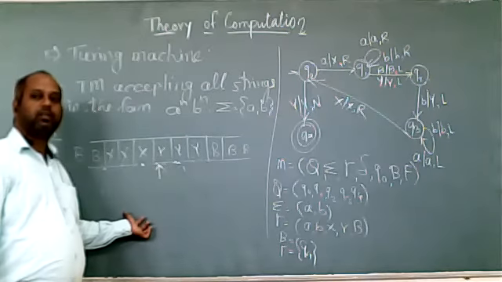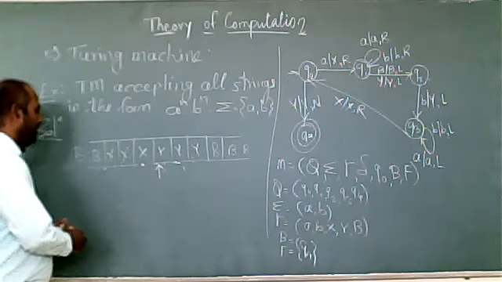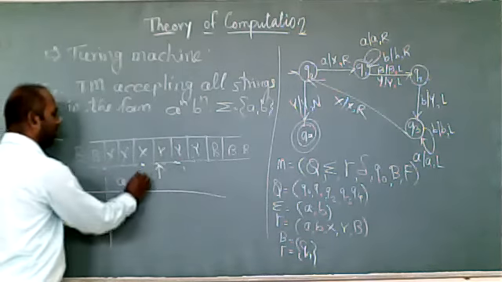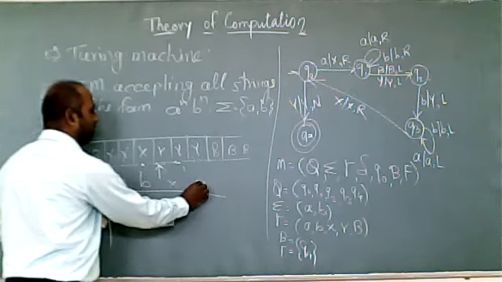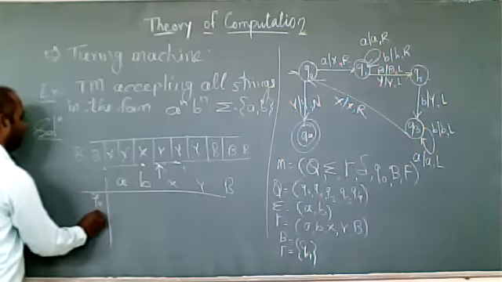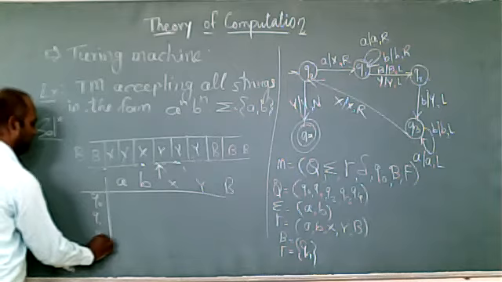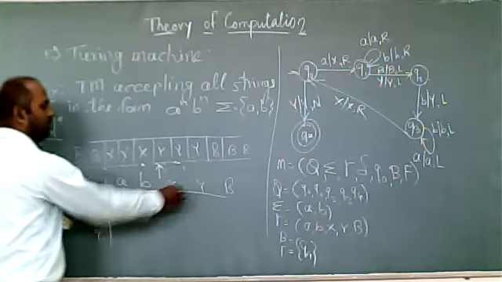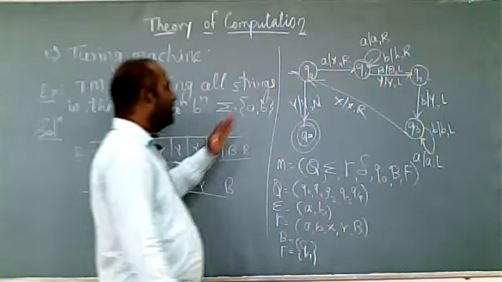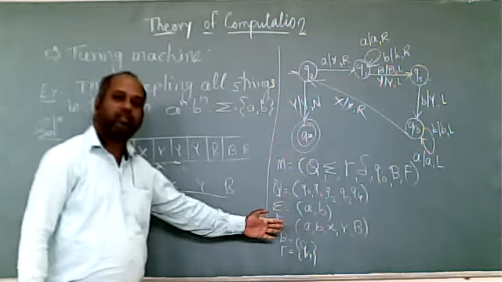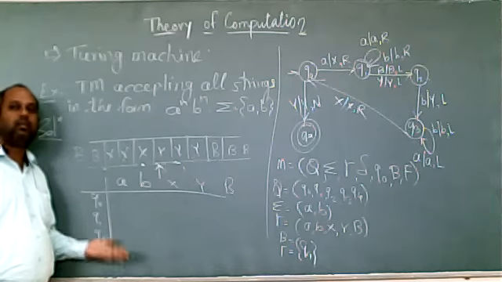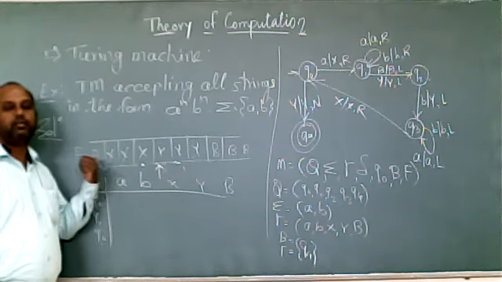Again, the transition table is important. You have to write the transition table. For the transition table, all tape symbols will be on the top side, and all the states on the left hand side. And we have to write the transitions. So this transition diagram, definition and transition table will complete the answer to your problem.